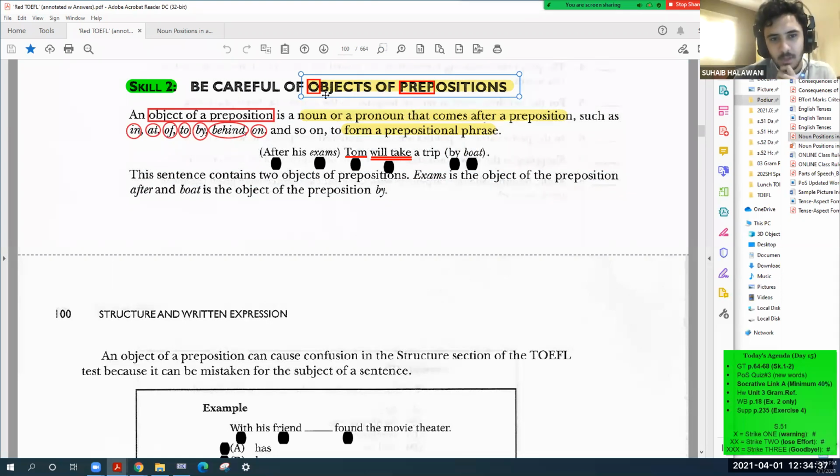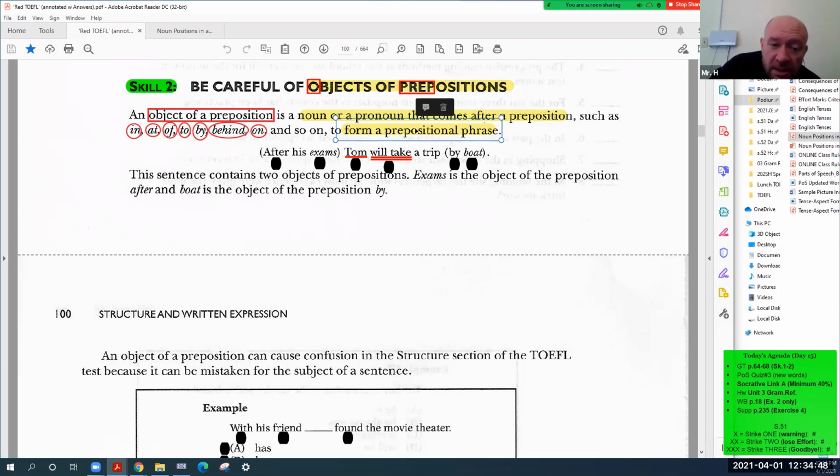And together, this preposition plus the object is called a prepositional phrase. You understand?